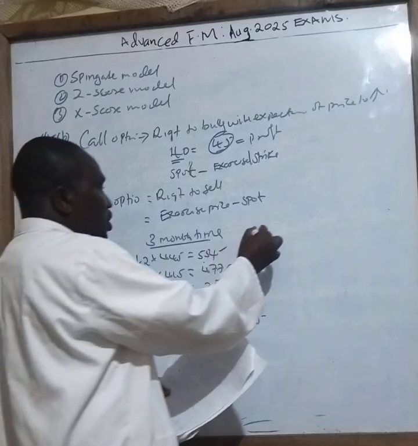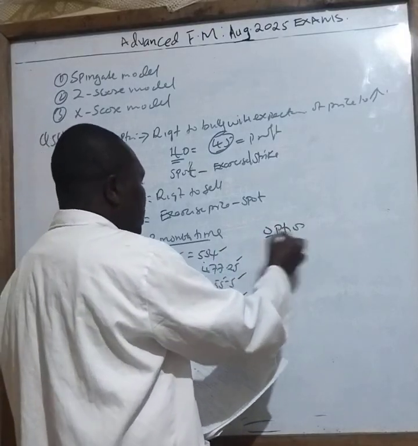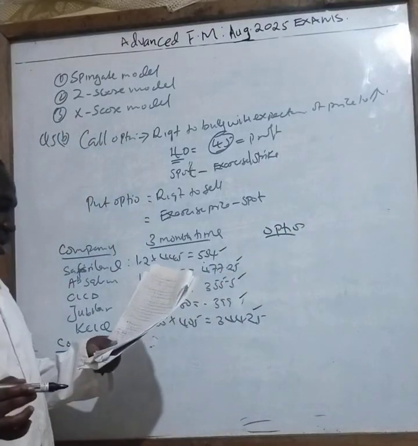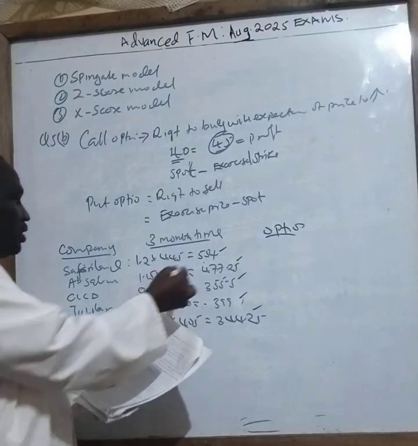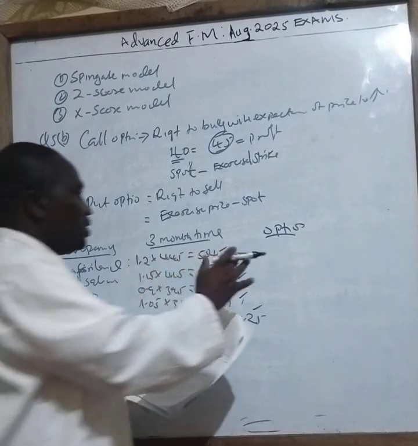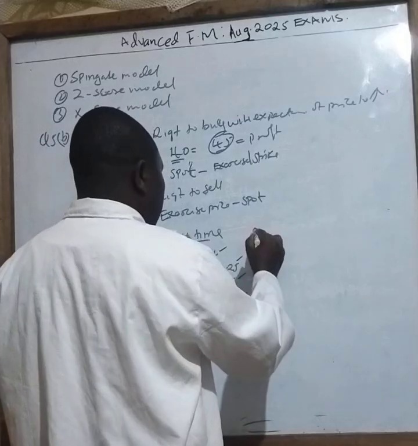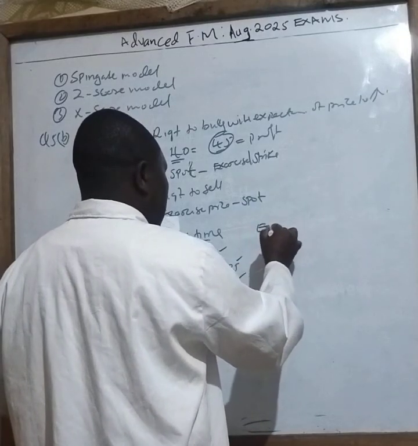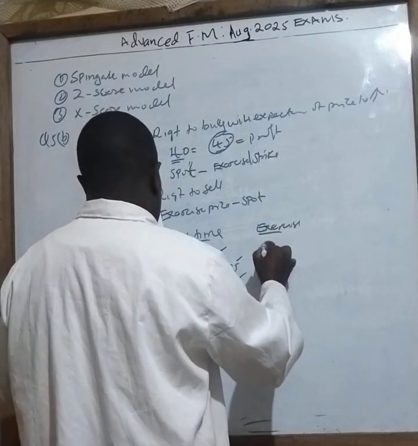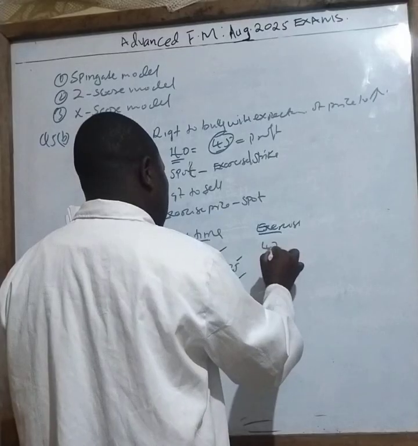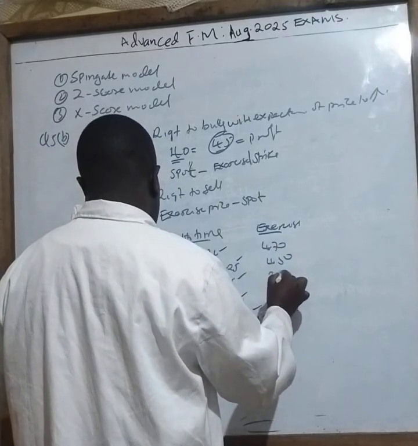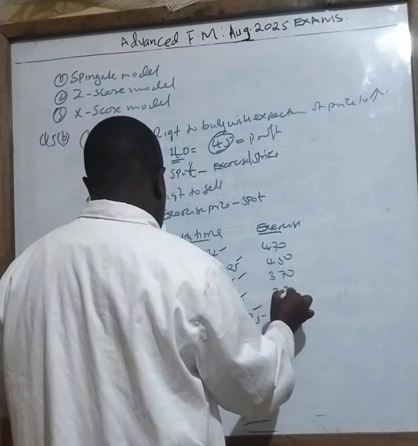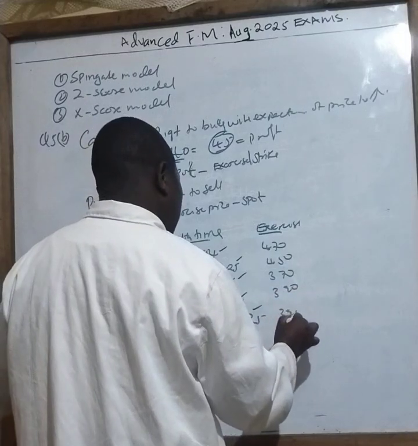Now, for example, what type of option is this, class? This one, should you buy or sell? Now, you measure against the, before that, let me say this exercise price here. So this one was 470. This one is 450. This one is 370. This is 390. And this is 395.